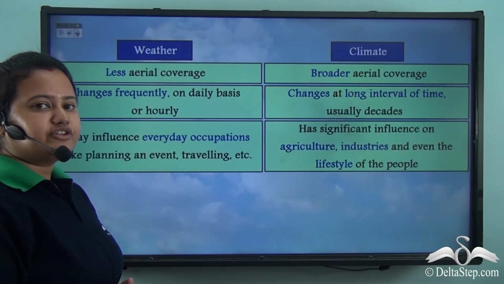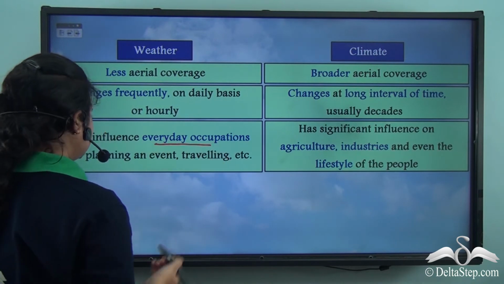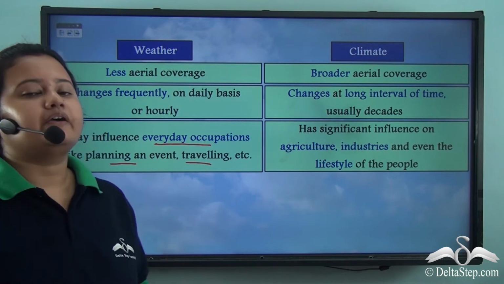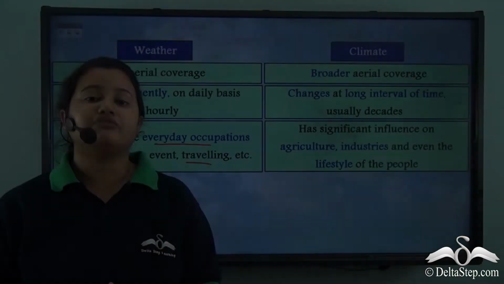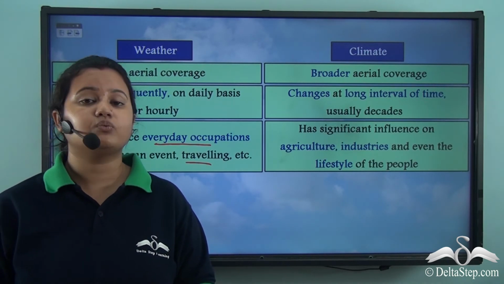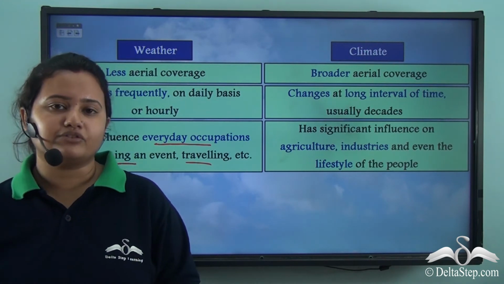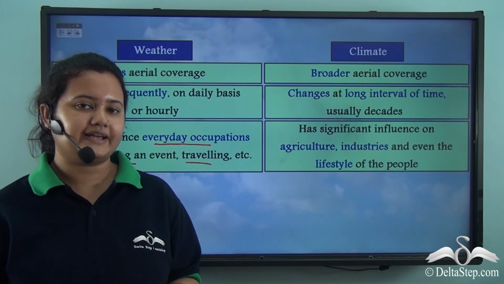The next point of difference is that weather may influence everyday occupations like planning an event, traveling, etc. Now, if you remember, I mentioned at the starting of this video that we had to postpone a plan because the weather of that particular week was not suitable for our plan. So, weather usually influences everyday activities like planning a trip or a vacation, etc.